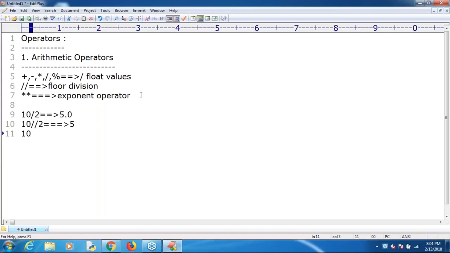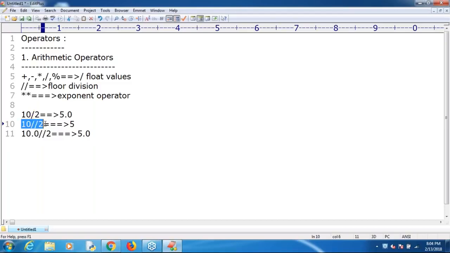Here I'm taking 10 by 2 with the normal division. What is the answer we get by default? 5.0. Observe the difference, right? The division operator always provides float values only. But floor division can provide either a float value or an int value based on the arguments.